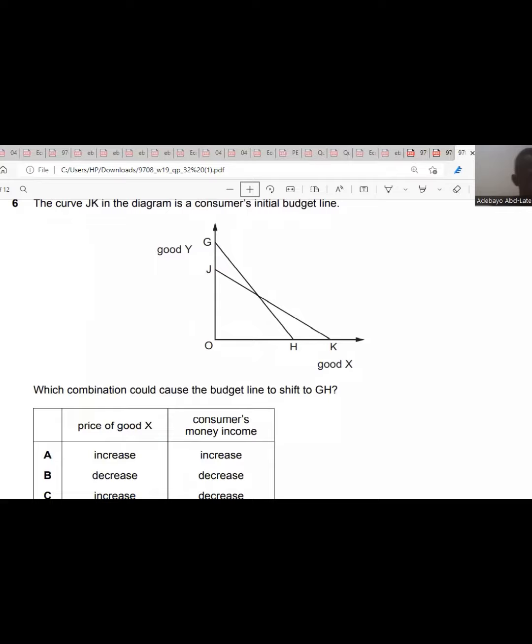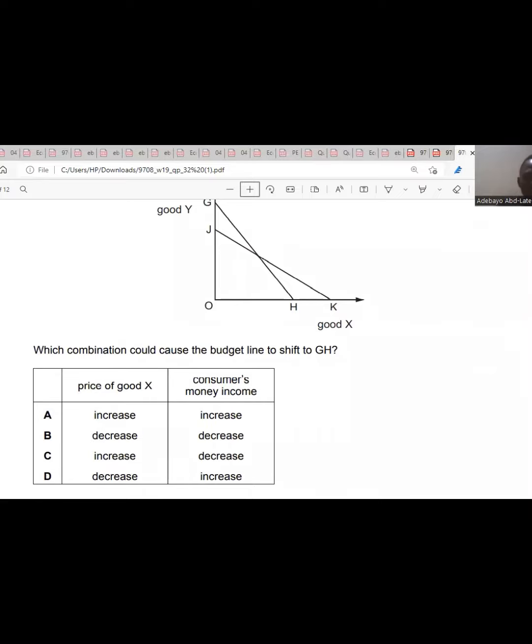Question 6. It said, the curve JK in the diagram is a consumer's initial budget line. That is what the consumer wants to spend at a point in time. So which combination could cause the budget line to shift left to GH? GH is a leftward shift. So what would have caused that?